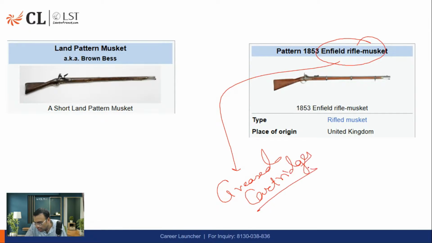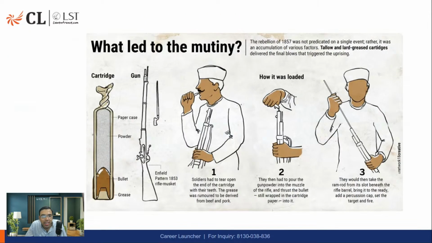Okay. Now the problem was, ये इस तरह का आपको नेट में मिल जाएगा. So ये जो cartridges होता था ना, उसको बंदूक में लगाने से पहले दांत से नोचना पड़ता था. You have to peel it off with the teeth. Then only you are supposed to put it here and then fire. दांत से नोचना होता था. Now what was the problem?